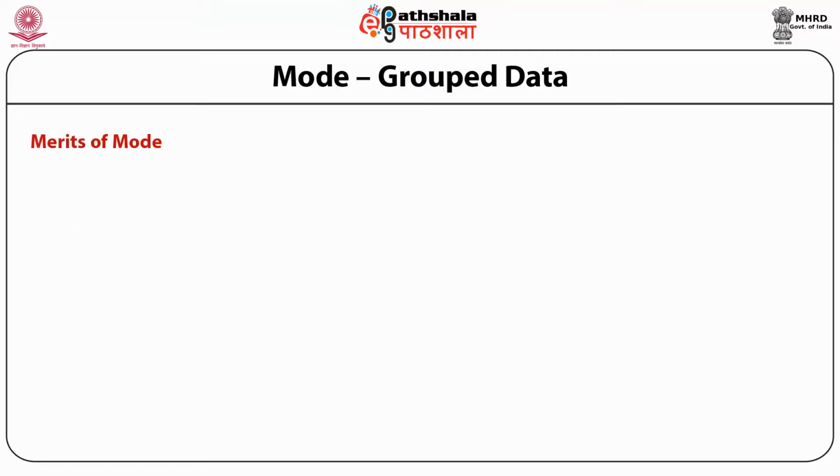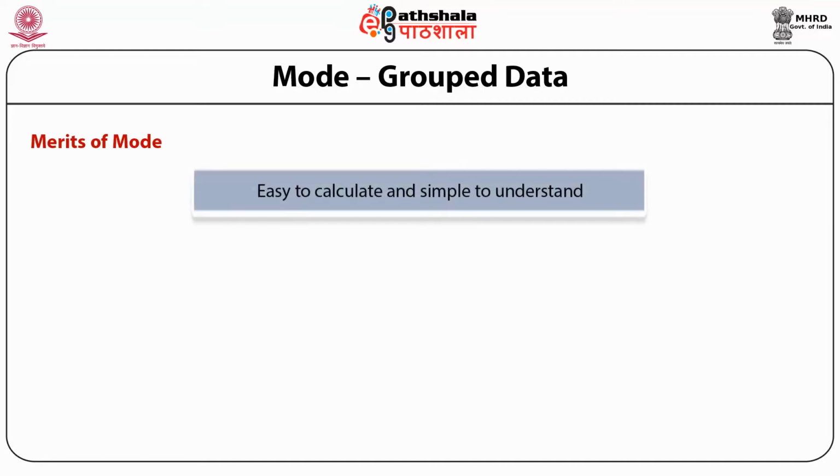Now let's look at the merits of mode. First important merit is that mode is easy to calculate and simple to understand. It's so simple that even a person who is a layman, truly a layman, can also understand what is mode, because you have just to tell him that mode is something which occurs maximum number of times. That is the most common thing. So even a layman can tell you what is the most common thing.